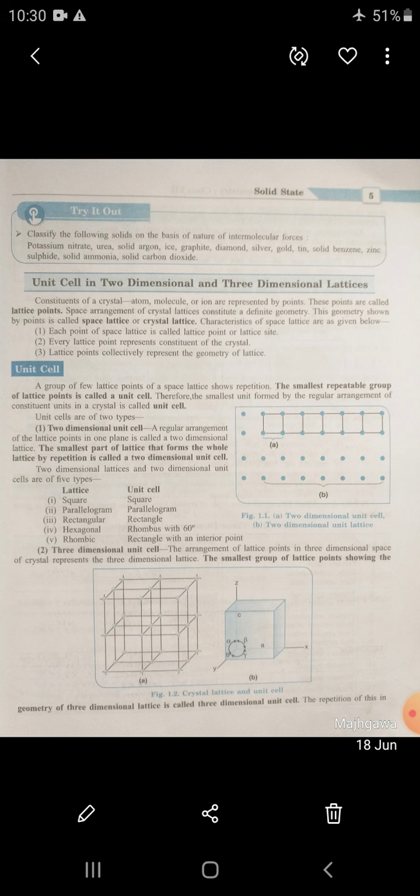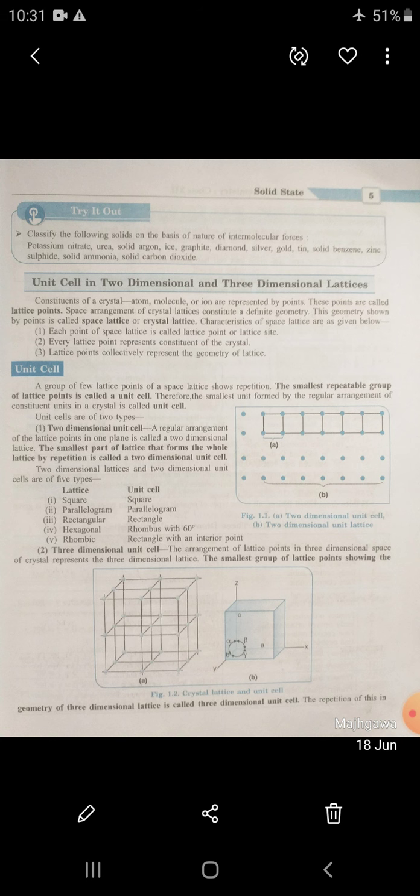So, dear student, we have learnt the classification of solids on the basis of binding force. These are ionic, covalent, molecular, and metallic solids. We have learnt their characteristics, their examples, and also performed the comparative study of these solids. After that, we are going to an important term, unit cell, in two dimensional and three dimensional lattices. First of all, we are going to study what a unit cell is. It is a 1 mark question for your annual examination, so it is an important question. What is a unit cell?